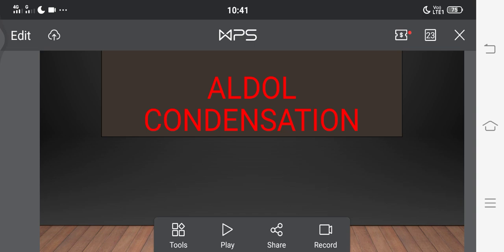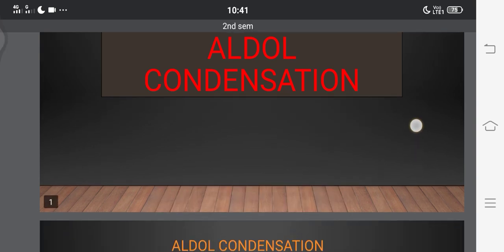In today's class, we are going to discuss what an aldol condensation is. This is one of the important reactions of aldehydes. How this aldol condensation takes place and what the properties of this aldol condensation are, we will discuss in this video. Okay? First, what is an aldol, and what is an aldol condensation, we will discuss here.